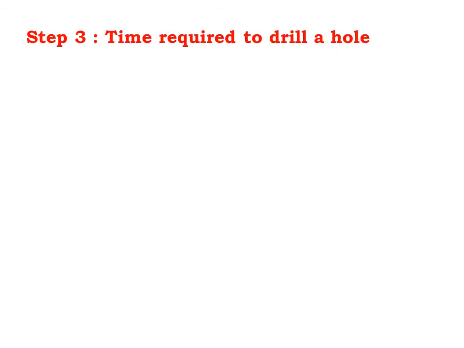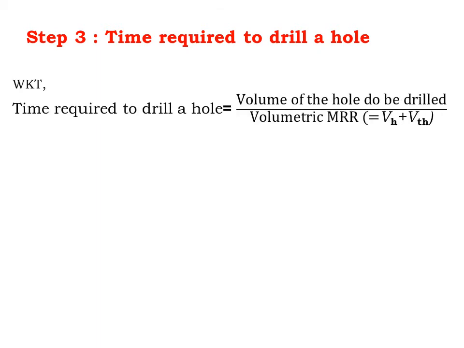Step 3. Time required to drill a hole. We know the time required to drill a hole is volume of hole to be drilled by volumetric MRR. Substituting the values, we get time required to drill a hole is 19.289 minutes.